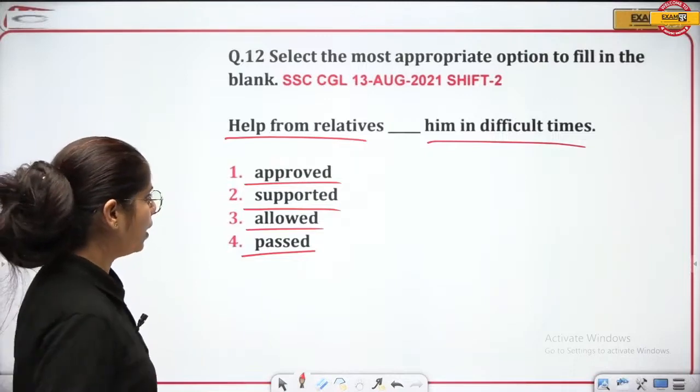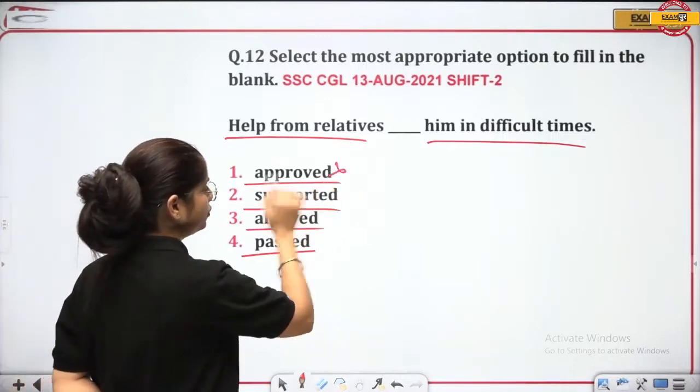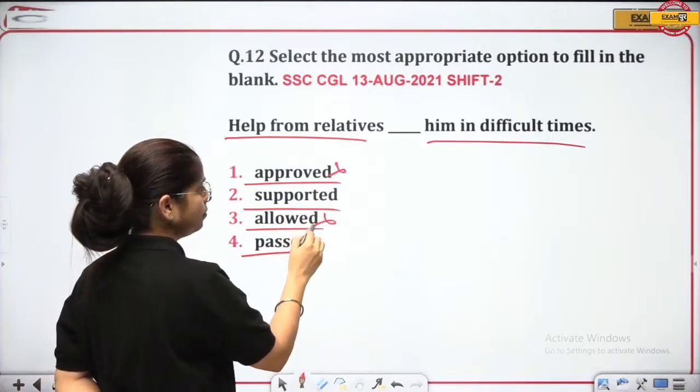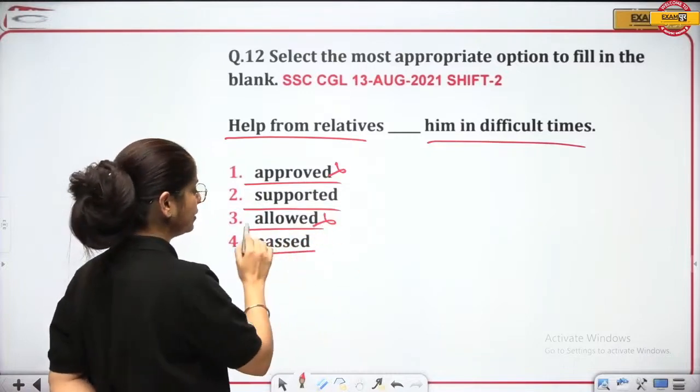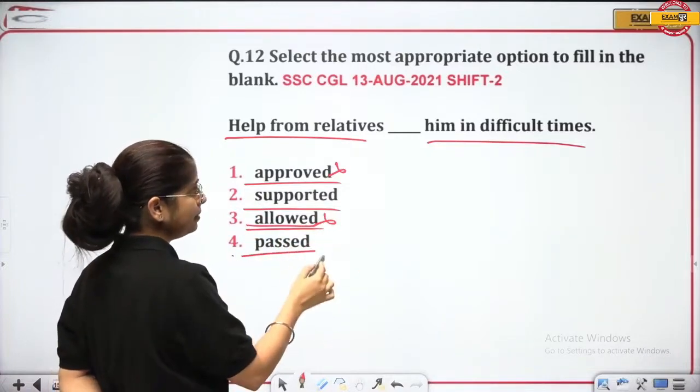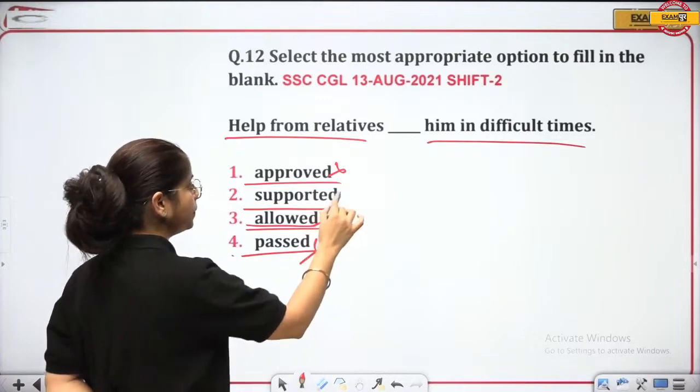Help from relatives approved him in difficult times. Approved doesn't make any sense. Allowed him what? Nothing has been given like that. Passed him in difficult times? No. Supported.